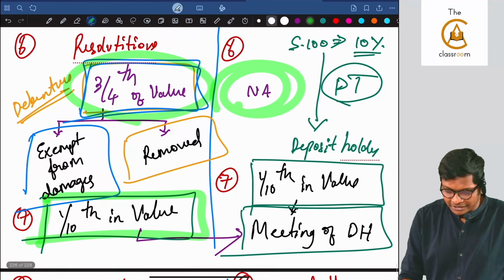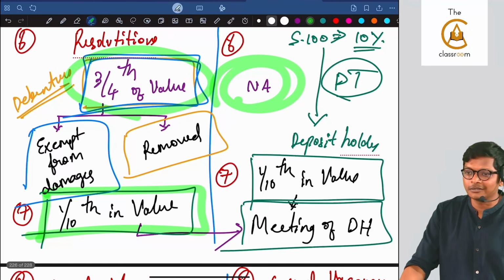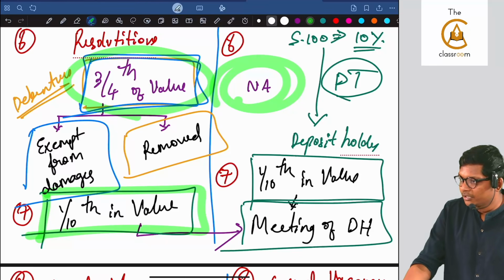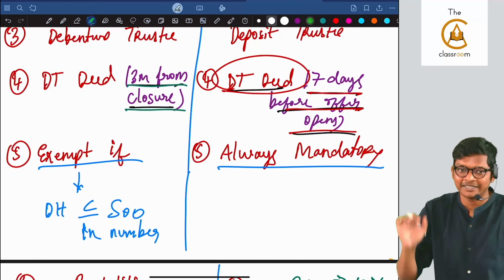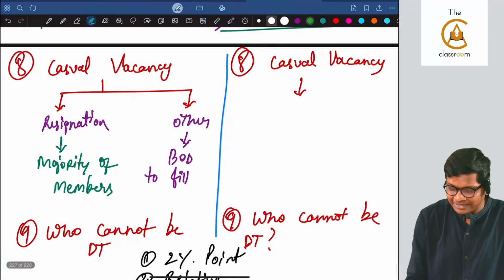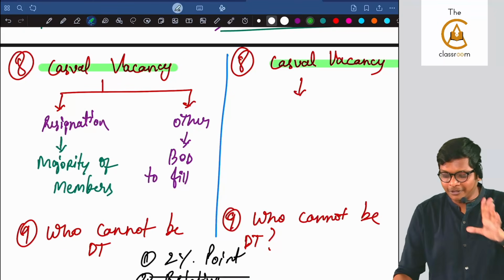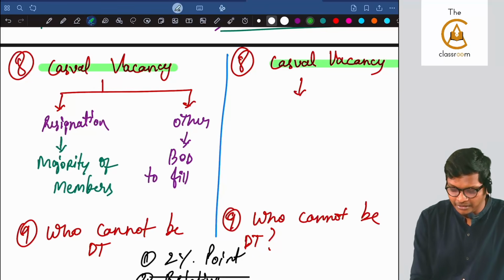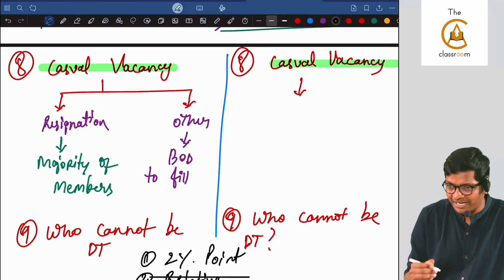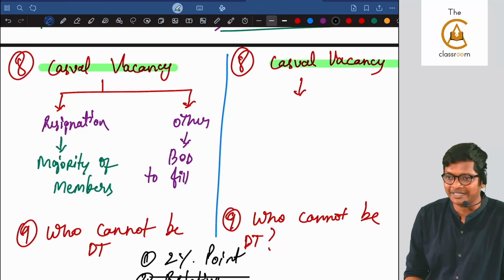That's it. Are you following, guys? Clear? So we are done with the 7 common points, guys. Easy, huh? Easy, guys, learning this way. Okay: 1/10, 3/4, then 15-20%, 3 months, 7 days. That's it. Next, casual vacancy. In the auditors chapter you saw casual vacancy, correct? The same concept of casual vacancy applies here. In the deposits chapter, we don't have anything exactly saying about casual vacancy.